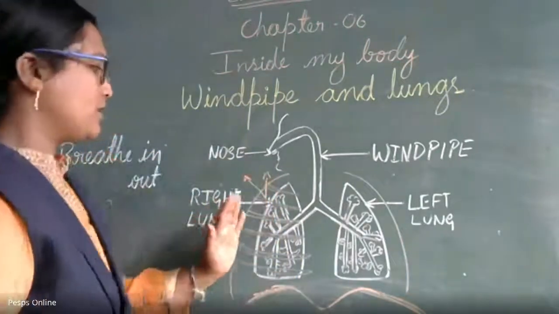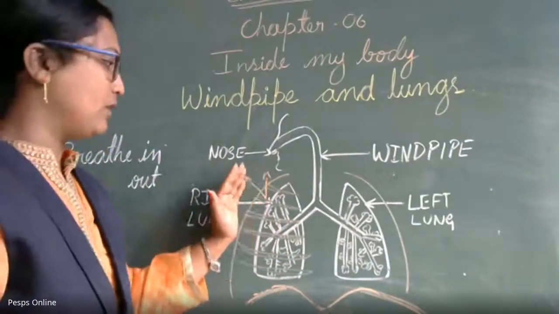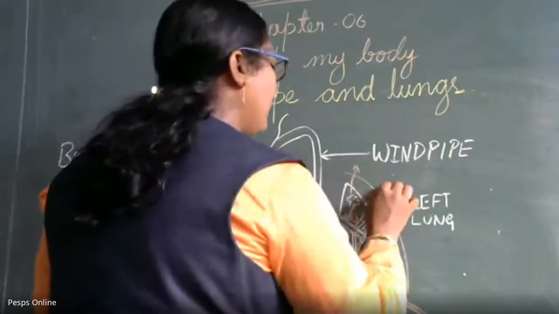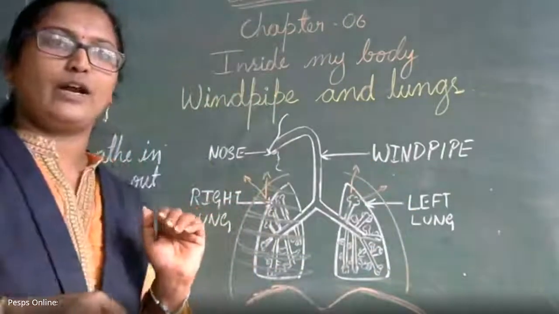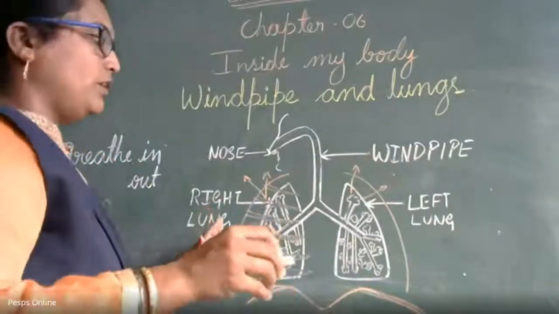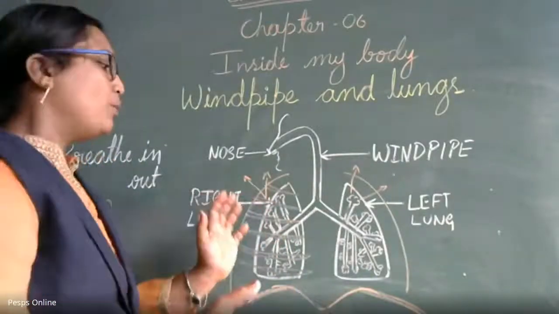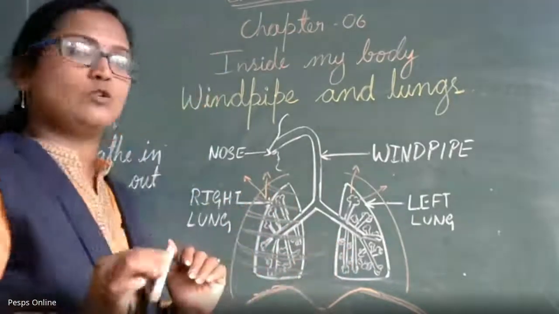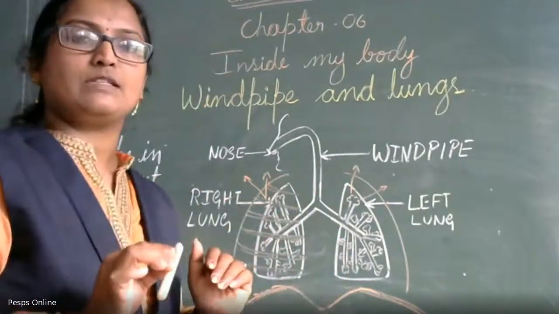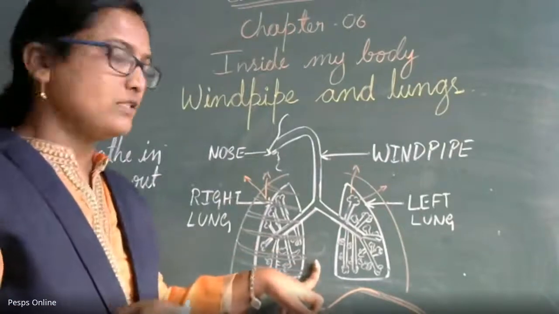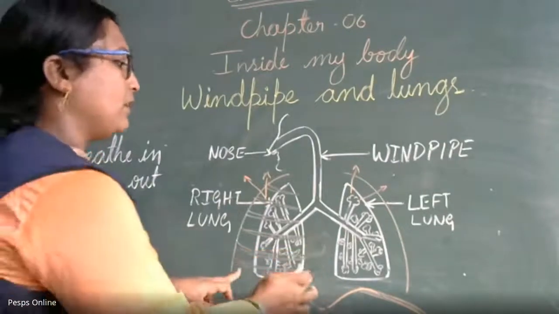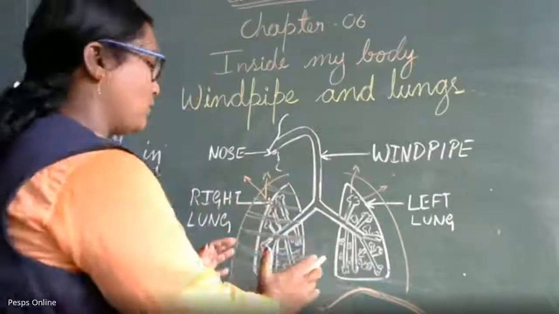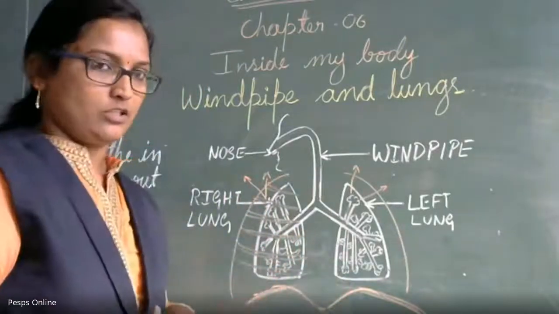Your chest cavity and the rib cage move upward and outward, so that it creates more space in the chest cavity. When it creates more space in the chest cavity, it helps the lungs to hold more air in it.